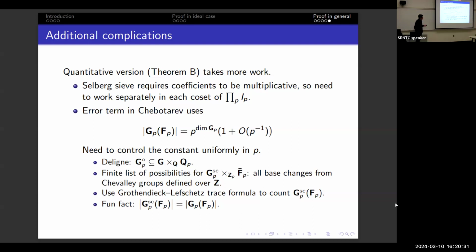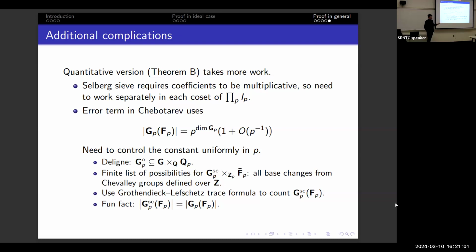So this is base change to FP bar, but we want to count points over FP. So what you do is use the Grothendieck-Lefschetz trace formula. Because all of them come from base change of something over Z, you have their total homology. There's a finite list of them. So the Grothendieck-Lefschetz trace formula gives you uniform control on this constant. And finally, there's this cute fact I never knew about. The number of points in a simply connected cover is equal to the number of points of the original group.